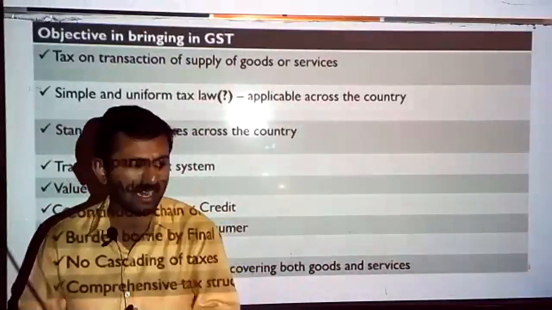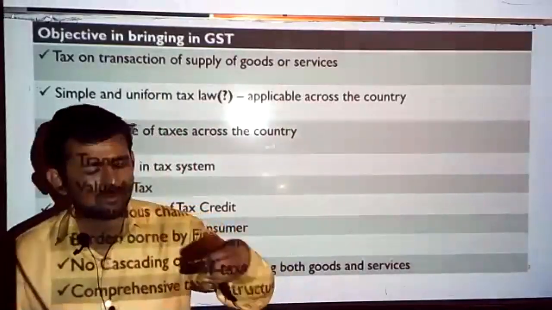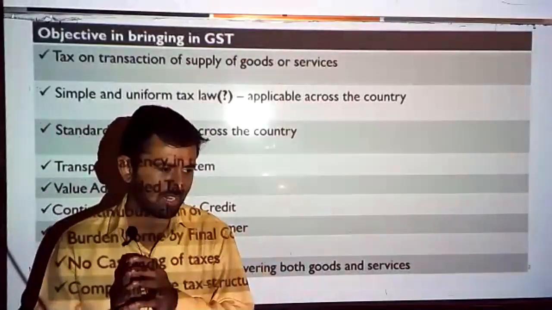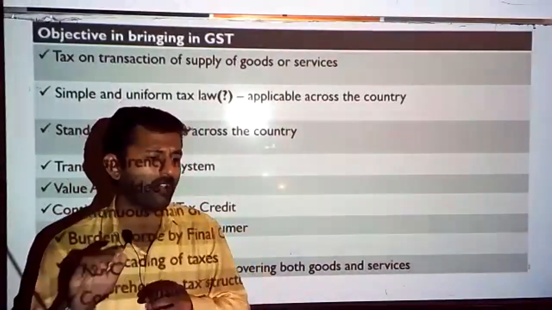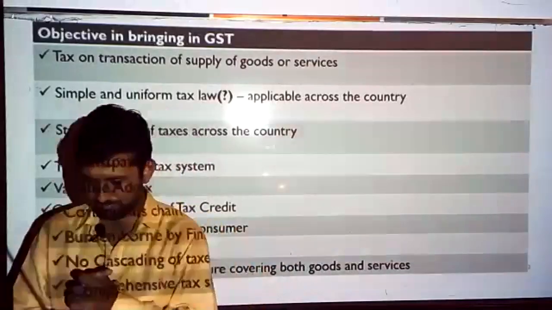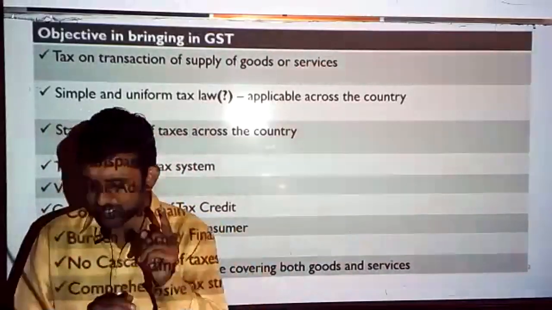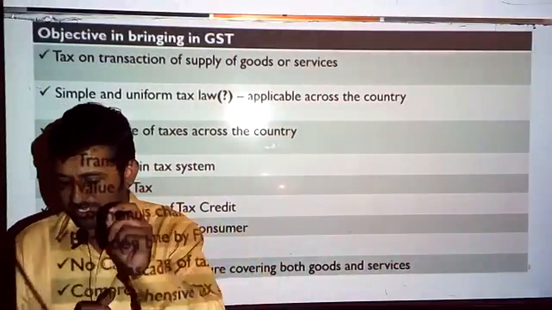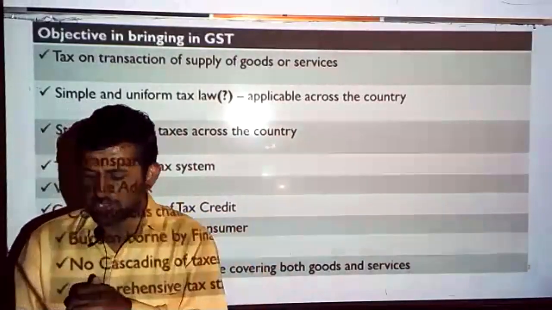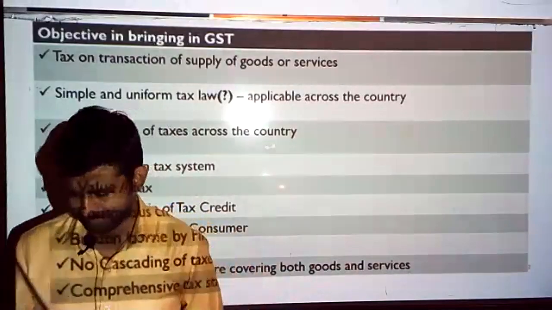Whenever there is a supply, GST will be attracted. Whether GST is chargeable or not, we will see afterwards. Now, under GST, the point of taxation is a supply. The tax is on transaction of supply of goods or services.